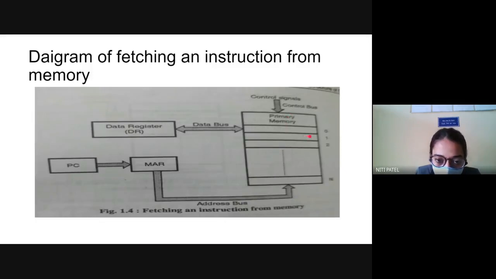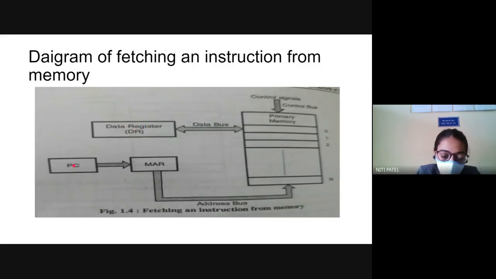So it will find that yes, 0000 is over here. After the address is reached, the read signal will get activated. After the read signal is activated, with the help of the data bus, I can get access to the data register. Once I get access to the data register, I can execute the data directly from the data register.